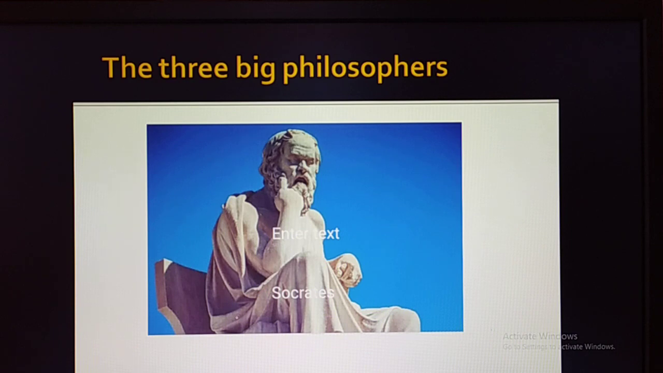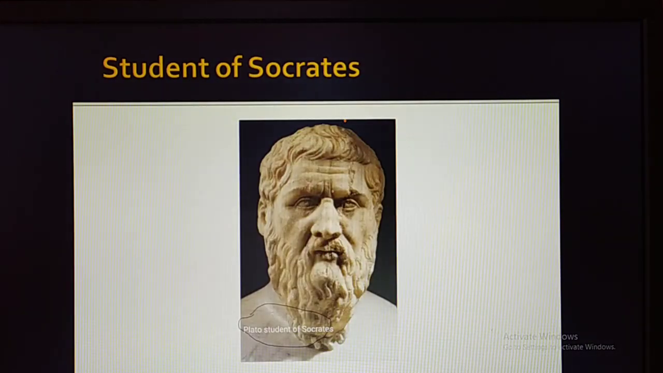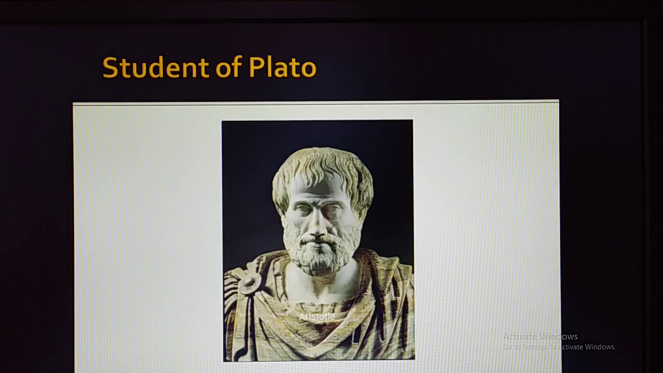Next, one more thing. There are totally three big political philosophers. Like here it is given, he is Socrates. Socrates was the first political philosopher who started to study political science. And after that, Plato, who was a student of Socrates, earlier he is a teacher, and Plato is a student of Socrates. And this Plato again has a famous student, that is Aristotle.